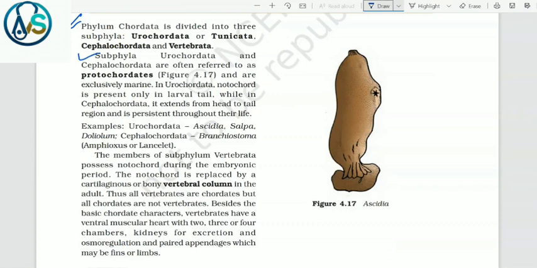Subphyla Urochordata and Cephalochordata are often referred to as protochordates, figure 4.17, and are exclusively marine. In Urochordata, the notochord is present only in the larval tail, while in Cephalochordata it extends from head to tail region and is persistent throughout their life. Examples of Urochordata are Ascidia, Salpa and Doliolum. In the case of Cephalochordata, that is Branchiostoma, also called Amphioxus or Lancelet.